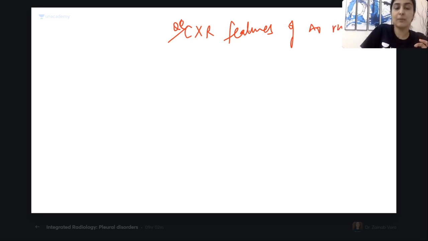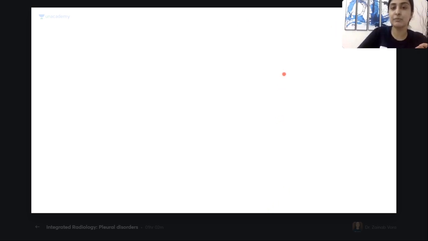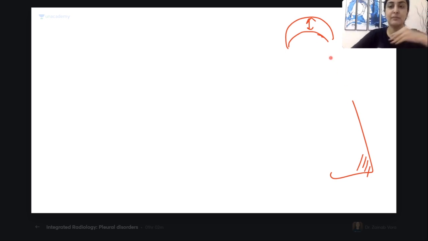Apical cap is anything where your pleura becomes thickened, like you have your CP angle getting blunted. Same thing: if blood collects in the lung apices, it will present as a thickened apical cap. The most important differential will be Pancoast tumor.